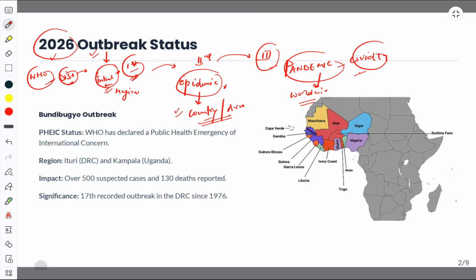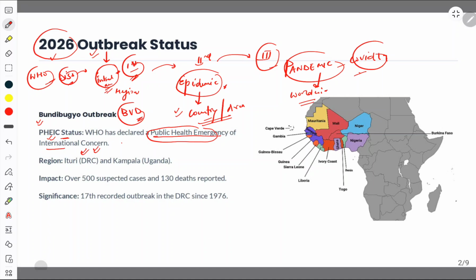That's it. Next thing we'll see is that this was the Bundibugyo outbreak. So Bundibugyo virus disease was actually called BVD, and it was declared as an outbreak by the World Health Organization. What is the PHEIC status which was given to this BVD outbreak? PHEIC means public health emergency of international concern. That this public health emergency does have international concern.